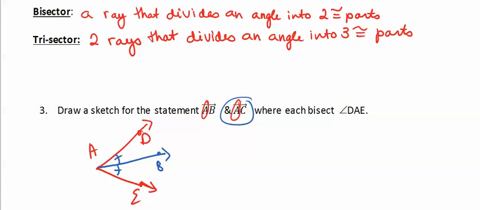But we also need AC to do this. Now we can do this in one of two ways. We can make AC come the other direction, where it bisects on the other side. Or you could put the point on the same ray where they overlap, as it still creates congruent angles.